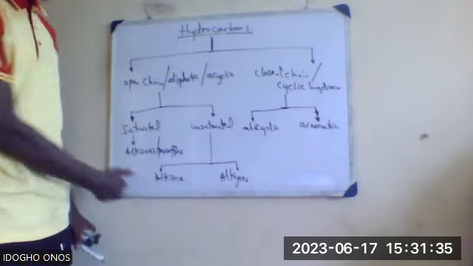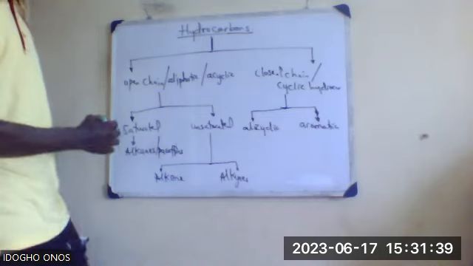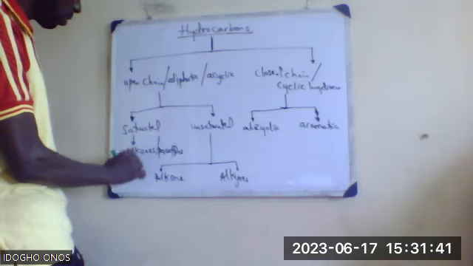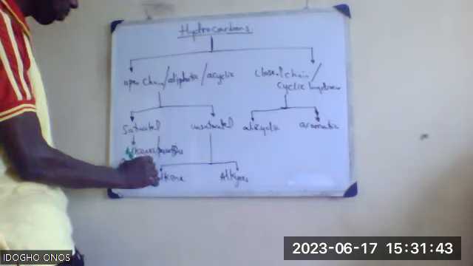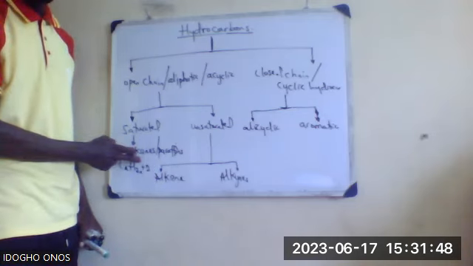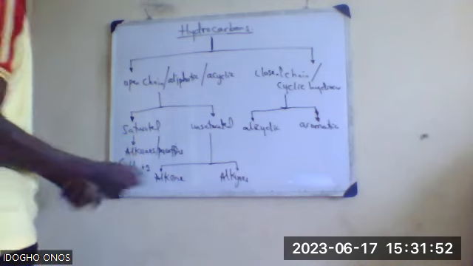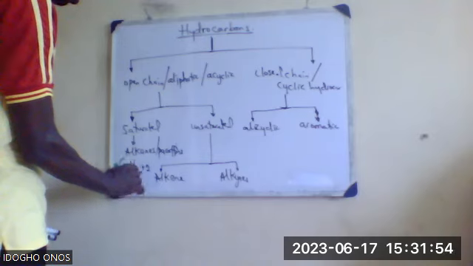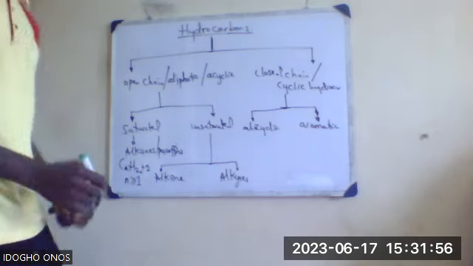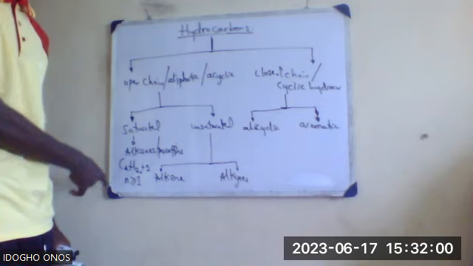Let's focus on these ones I wrote now before I come back to this part. Alkanes have the molecular formula CnH2n+2. That is the general molecular formula for alkanes, where n is greater than or equal to 1. That means n starts from 1 for alkanes.